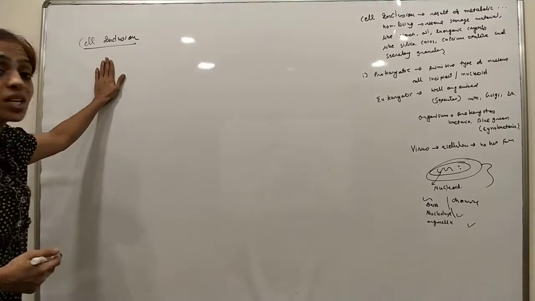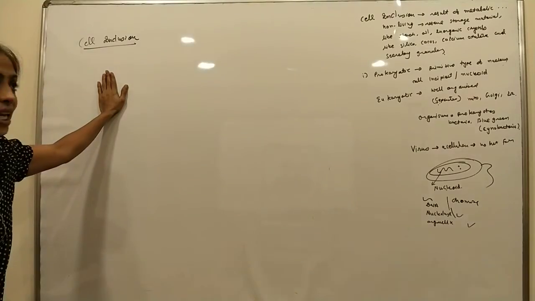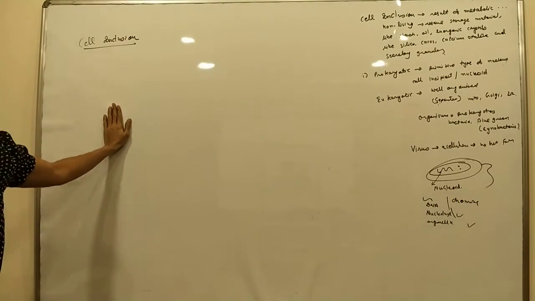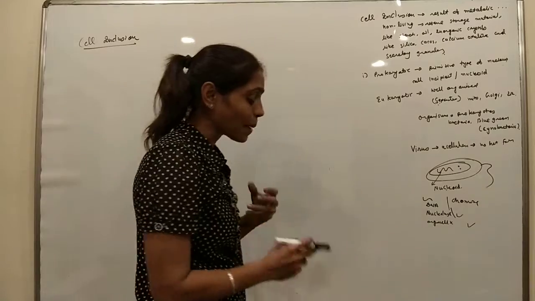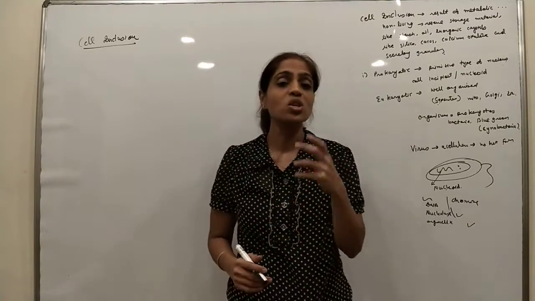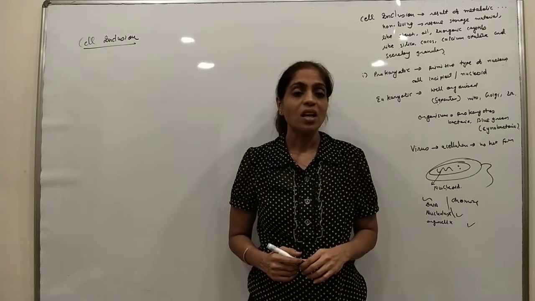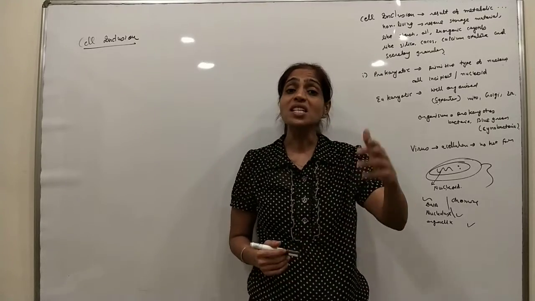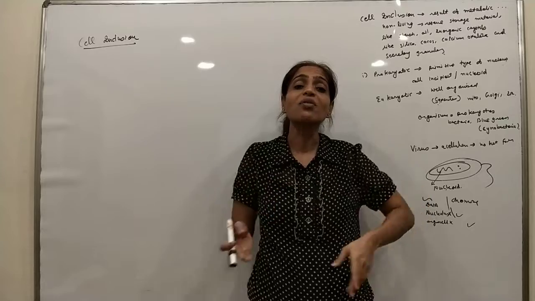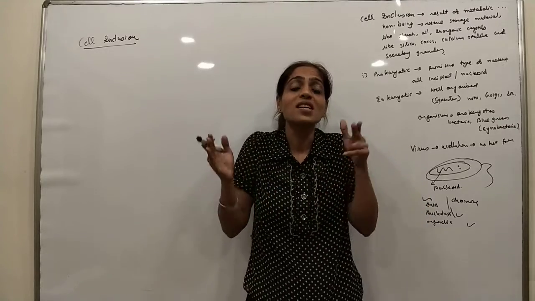Now cell inclusion. After completing all the organelles, the last is cell inclusion. Cell inclusion is a temporary storehouse of the cell in which the extra material is stored, which is produced after the metabolic processes going on inside the cell.